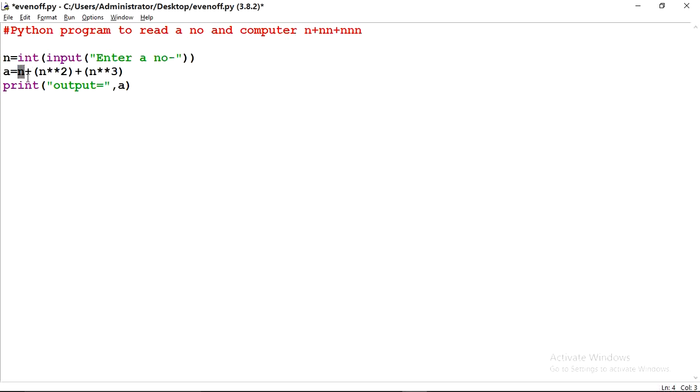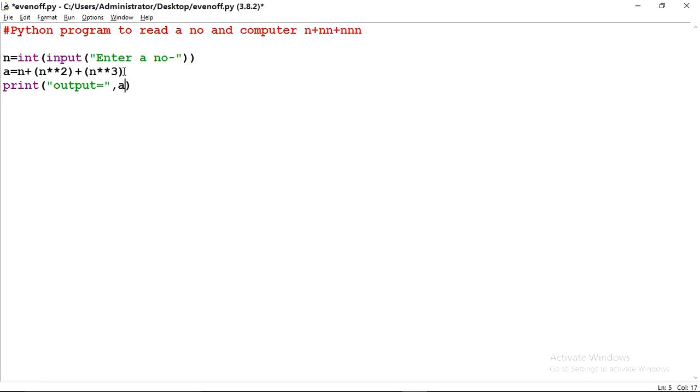After that plus, then n into n means n raised to the power 2. So here I have written n exponent 2. Then plus is coming over here, then n into n into n means n raised to the power 3. So here is written n exponent 3. After that it will compute and store into a. So here I have print the value of a.